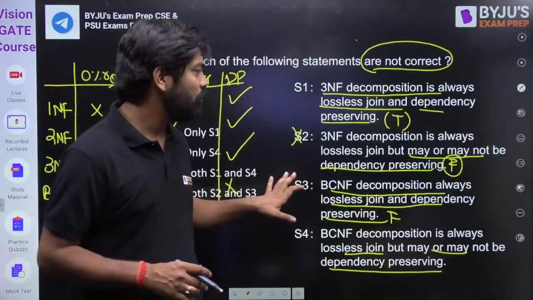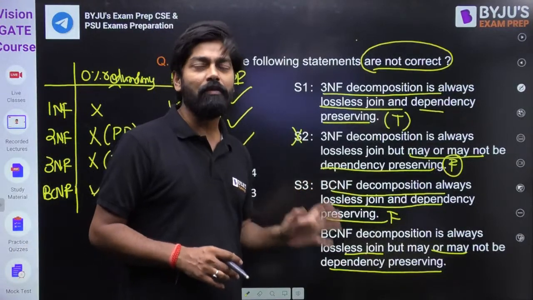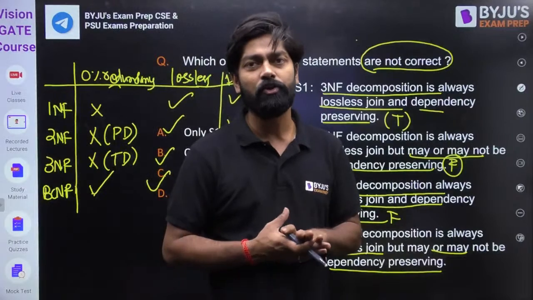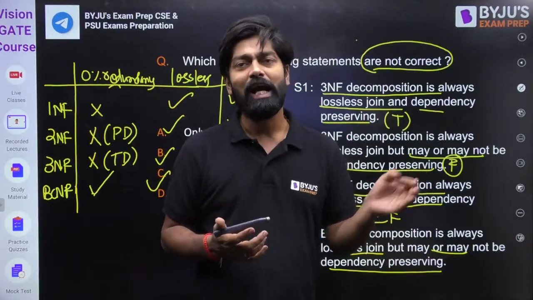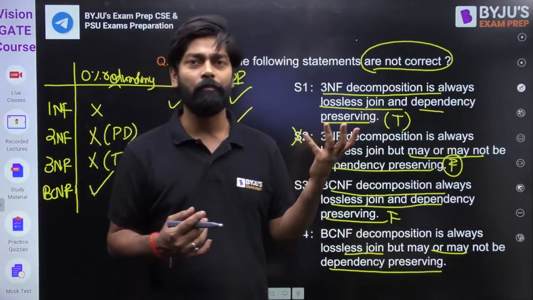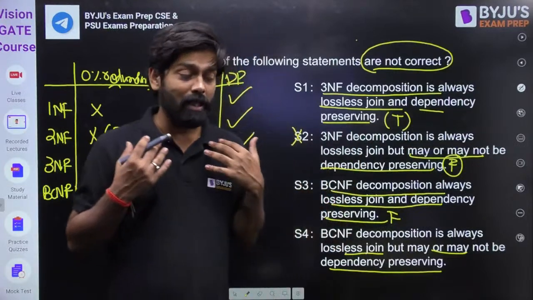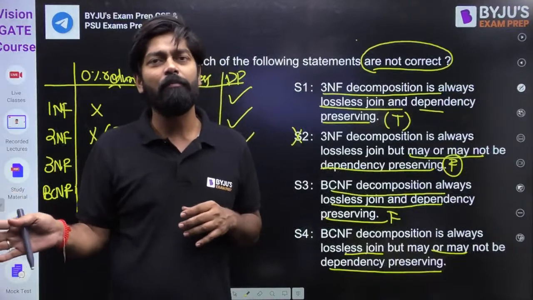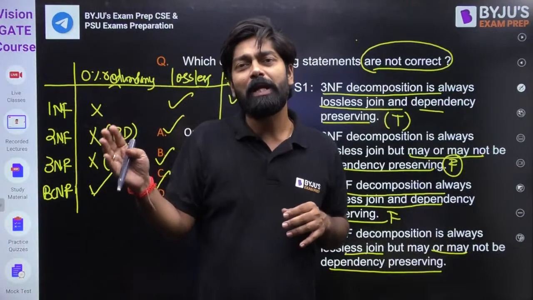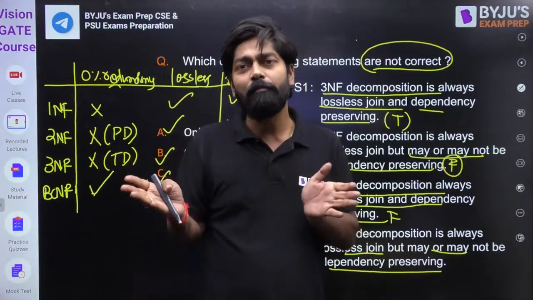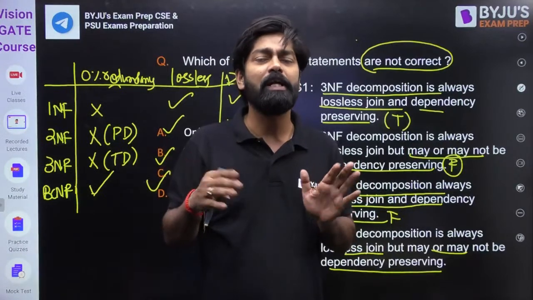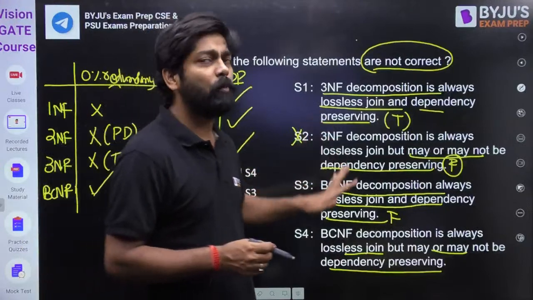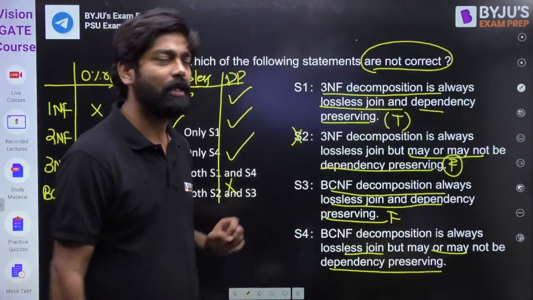So it is a very easy question, but definitely one question will come from normalization. You should practice normalization questions very well. Maybe they will give you some FDs and ask what is the highest normal form. Or maybe they will tell you it is not in second normal form, and ask in how many minimum tables you can decompose it so that it gets into second normal form. Maybe they will ask like this also. So you should be ready with this.